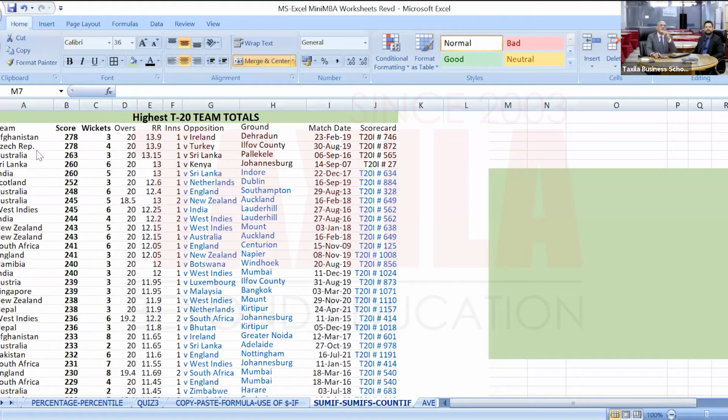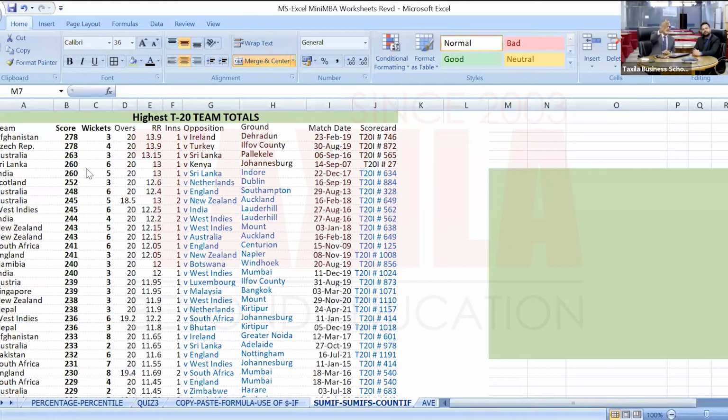Nevertheless, let's come back to Excel. Afghanistan 278 for 3 and Czech Republic 278 for 4. This data is sorted on scores, which means the highest score comes first, then the next highest, and so on. So this is the highest T20 team totals.